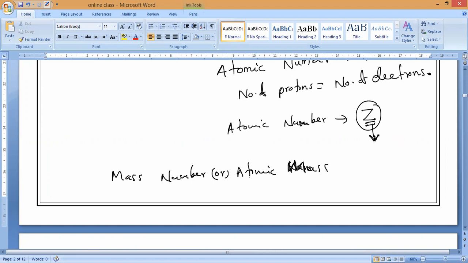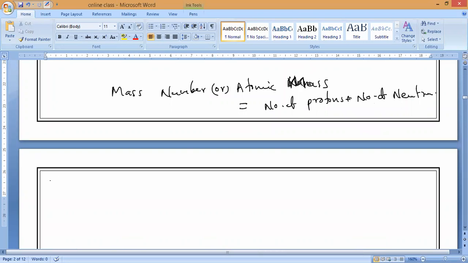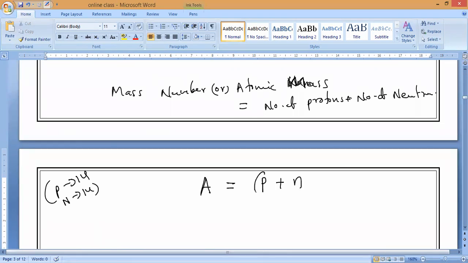Atomic mass or mass number is equal to number of protons plus number of neutrons. As we know, the mass of one proton we consider 1 u, and the mass of one neutron also we consider 1 u. We represent atomic mass or mass number with A, which equals number of protons plus number of neutrons. The number of protons is the atomic number, Z. This is the relation we found in the last class.